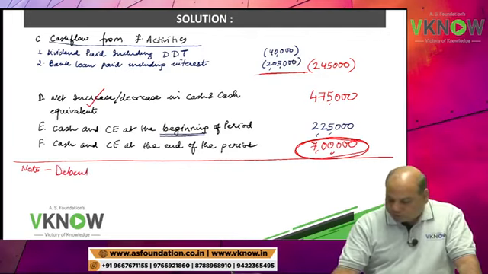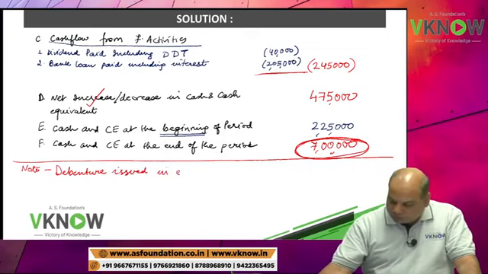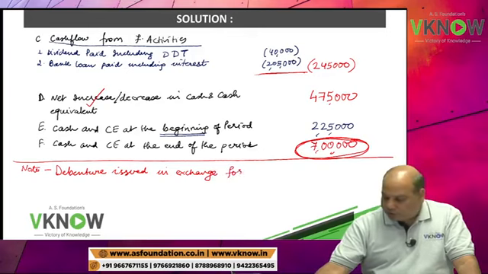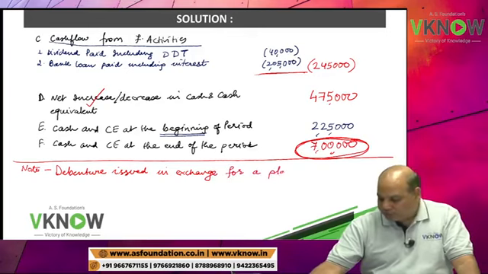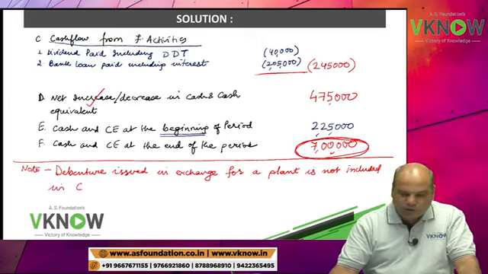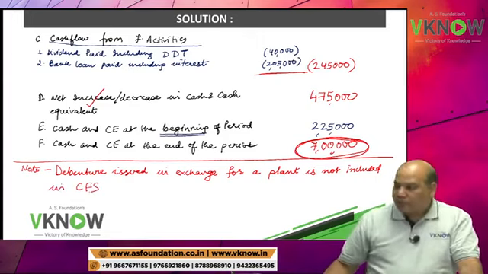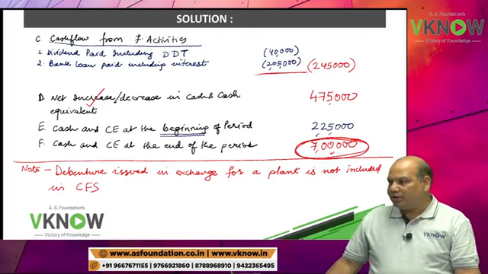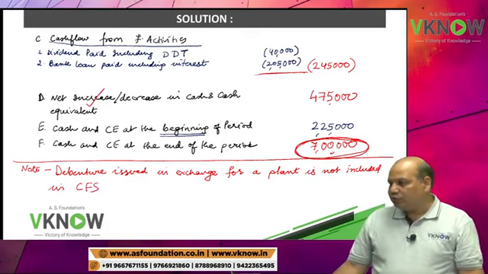Debenture issued in exchange for a plant is not included in cash flow statement.